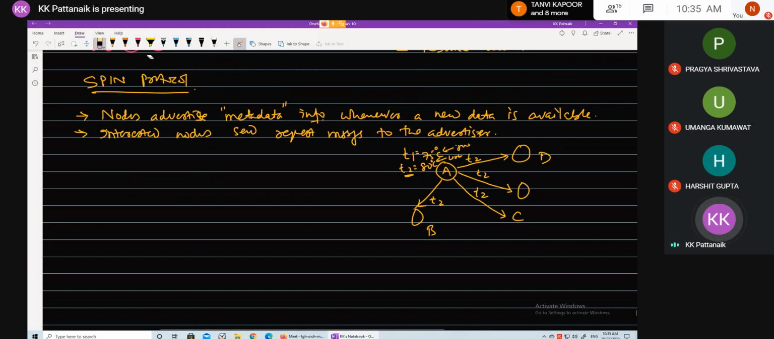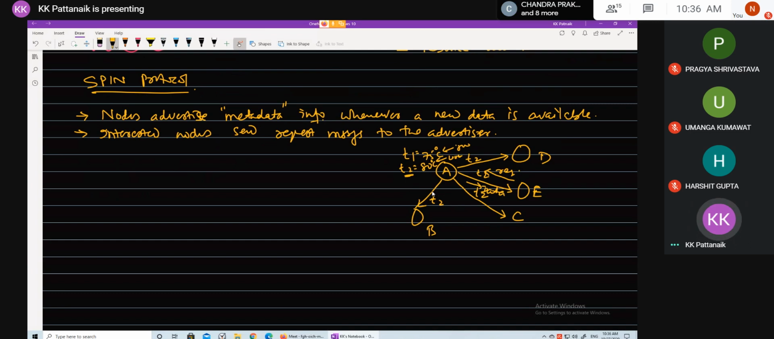Any questions, students? So A broadcasts or advertises the metadata information whenever new data is available. And suppose node E is interested in getting the data, then node E will send a request message, and A will supply the data. Correct? So that's it.